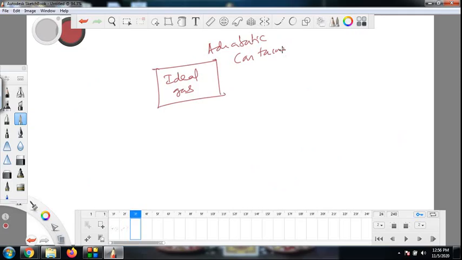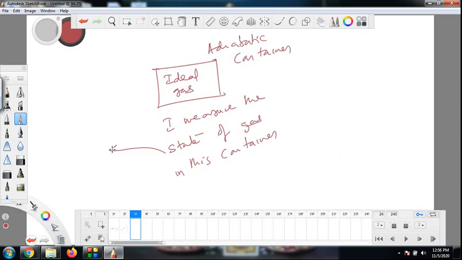and let us say I measure the state of the gas in this container. What is meant by state of a gas? State refers to the state variables, which are generally pressure, volume, temperature, etc. Many more are there. You can have internal energy, entropy and all that, which we will study later. So state of a gas refers to the state variables or the values that these variables are taking.